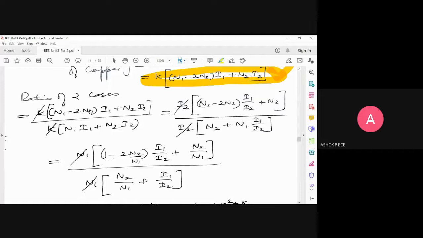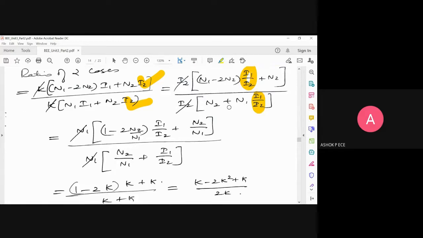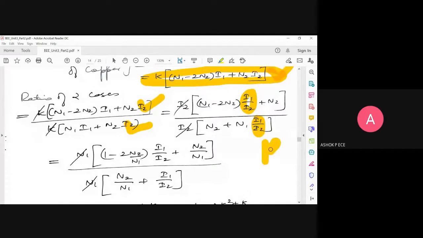In the numerator and denominator, I want to introduce turns ratio here. So I need turns ratio only. I need to have a ratio of I1 by I2 or V1 by V2. But here, I1 by I2 ratio, making it is very easy. So what should I do? I am taking I2 as common from both numerator and denominator. So if you take I2 as common, I can have I1 by I2 ratio coming in my expression. And you know, I1 by I2 is going to be the turns ratio k.